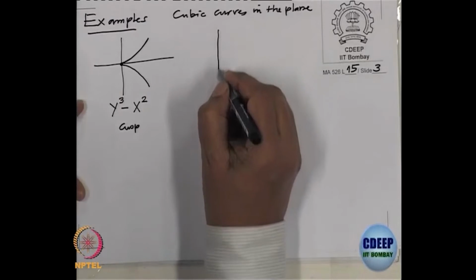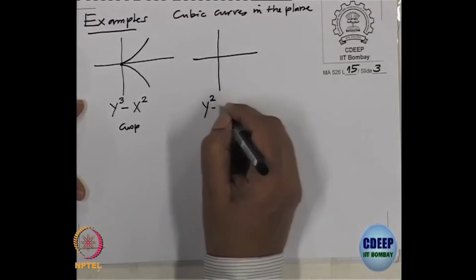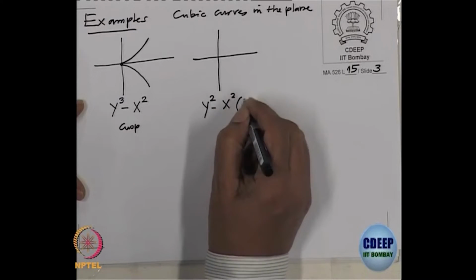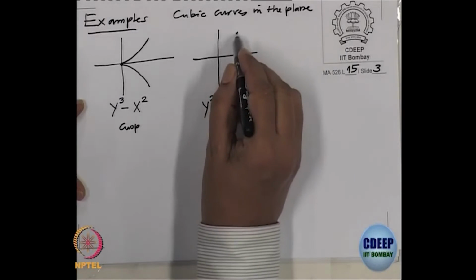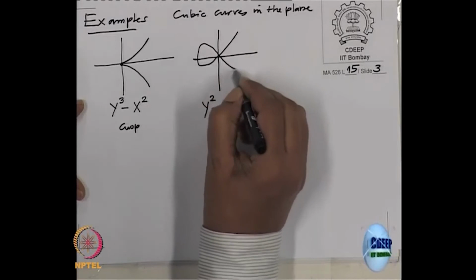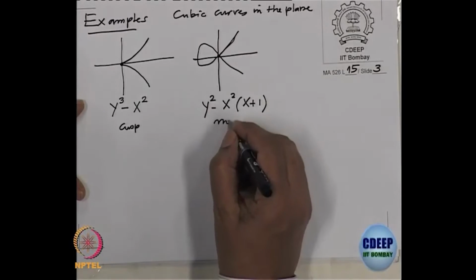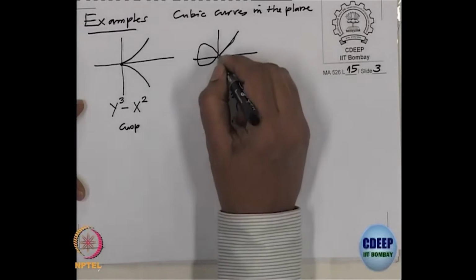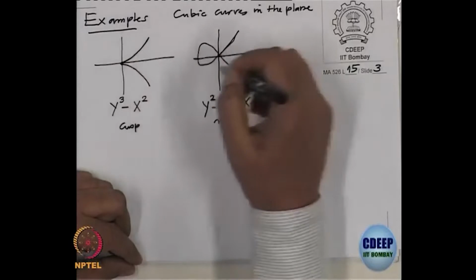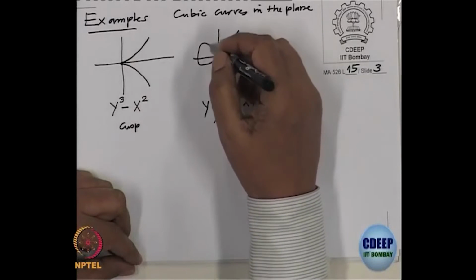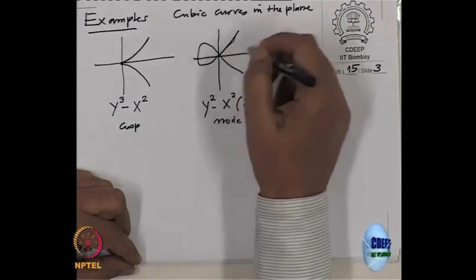Or if you take another equation, that will be y square minus x square times x plus 1. So, this will look like this. This is called a node. This is also a singular point. And you see why it is a singular point? Here there are visibly two tangents at this point, right.